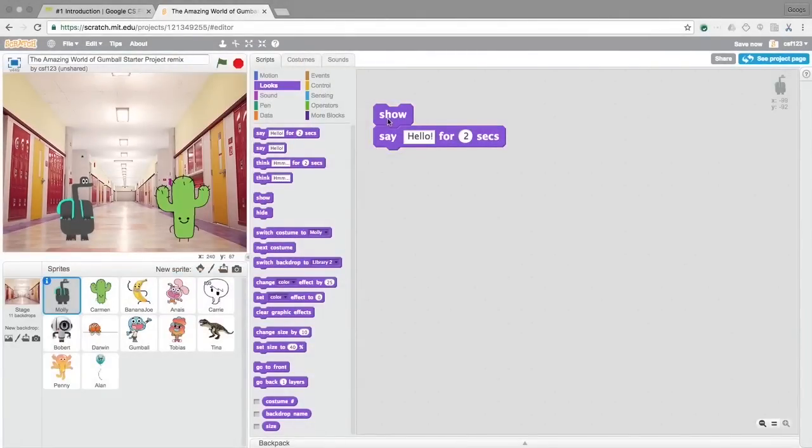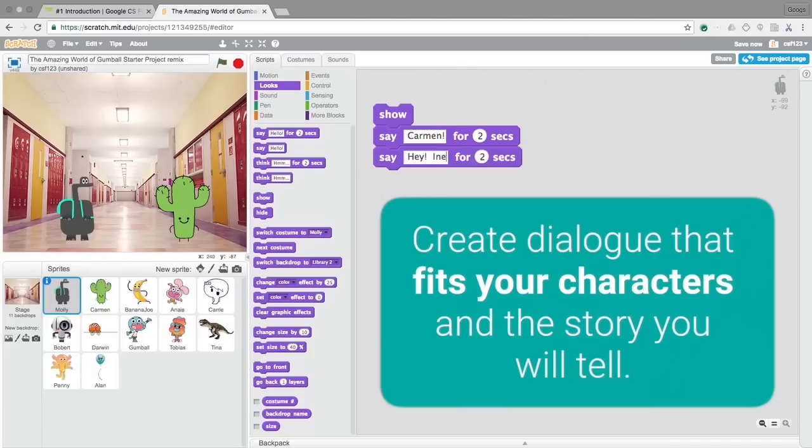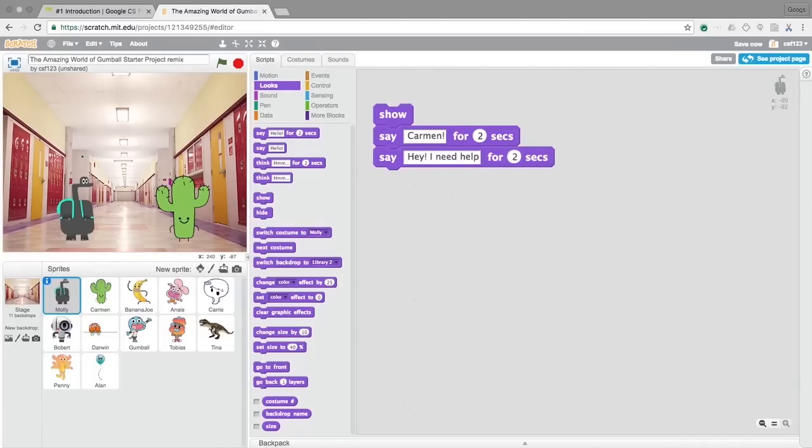Great, the main character says, "Hello." To change what the character says, click inside the Say block and type some text. To add more dialogue, add more Say for 2 seconds blocks. Create dialogue that fits your characters and the story you will tell. In later videos, you will add a glitch, so what your characters say should foreshadow or hint that something is wrong. The lines you see here are just examples. Write your own dialogue for your story.